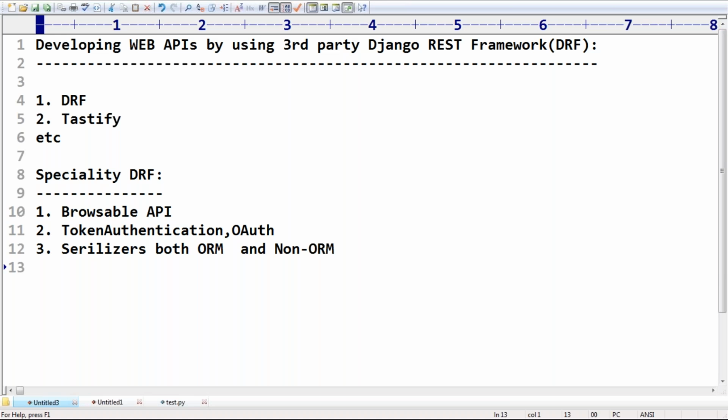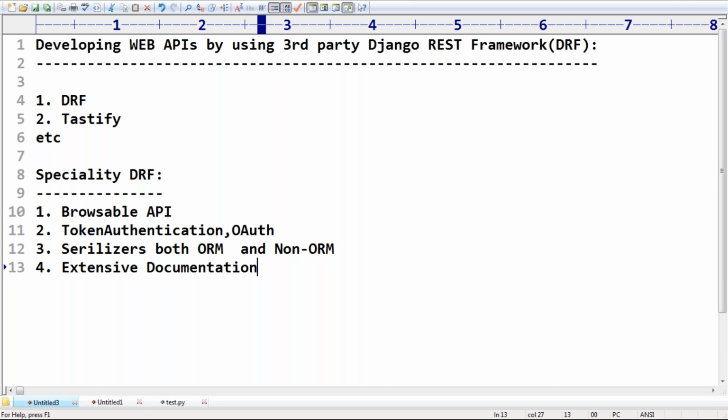Next, extensive documentation. DRF provides extensive documentation for everything, and great community support is also available.